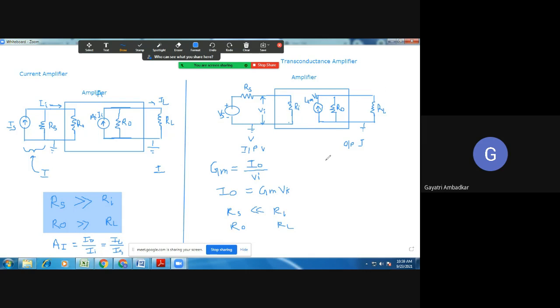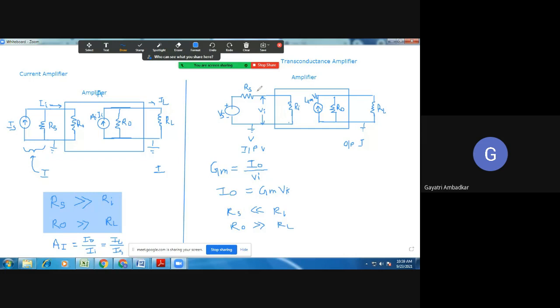What about RO? RO is greater than RL. Very good. RO must be very, very greater than RL. Clear?